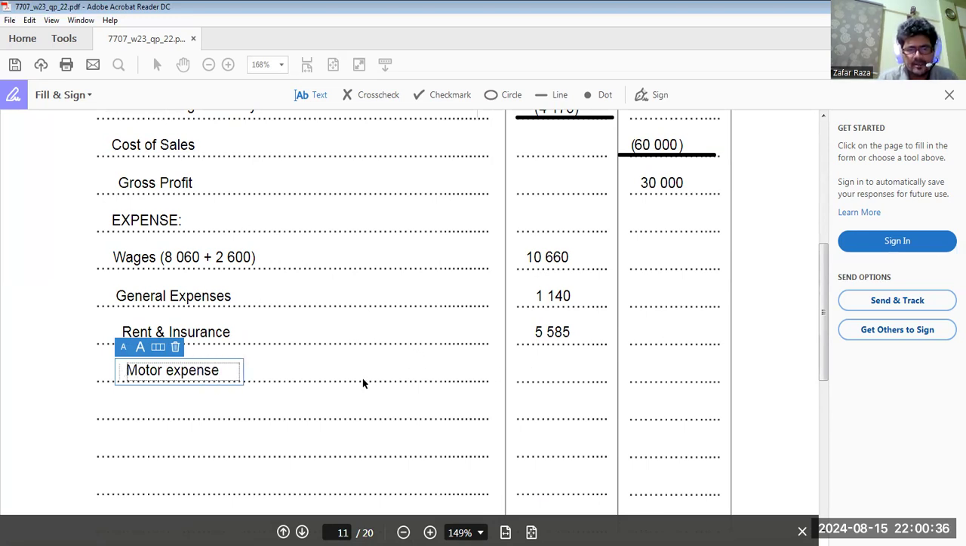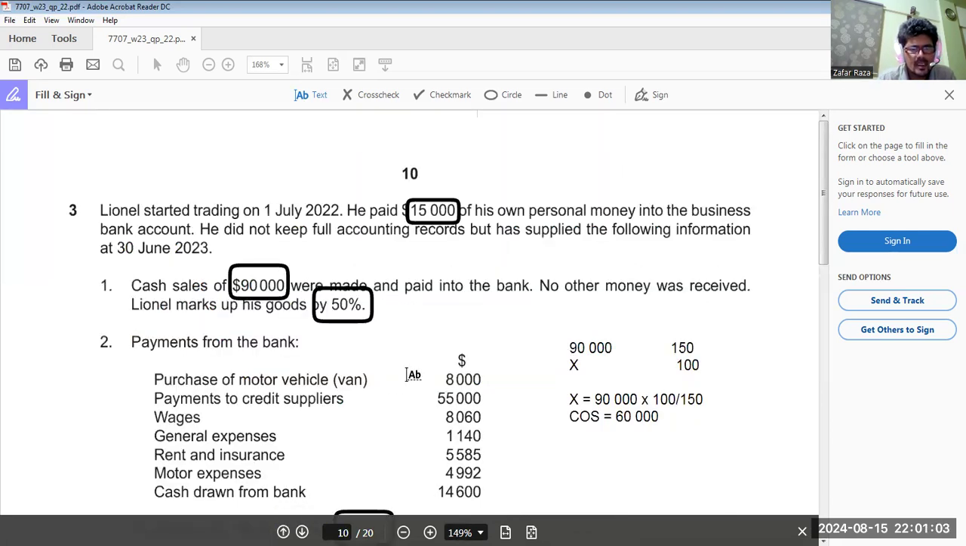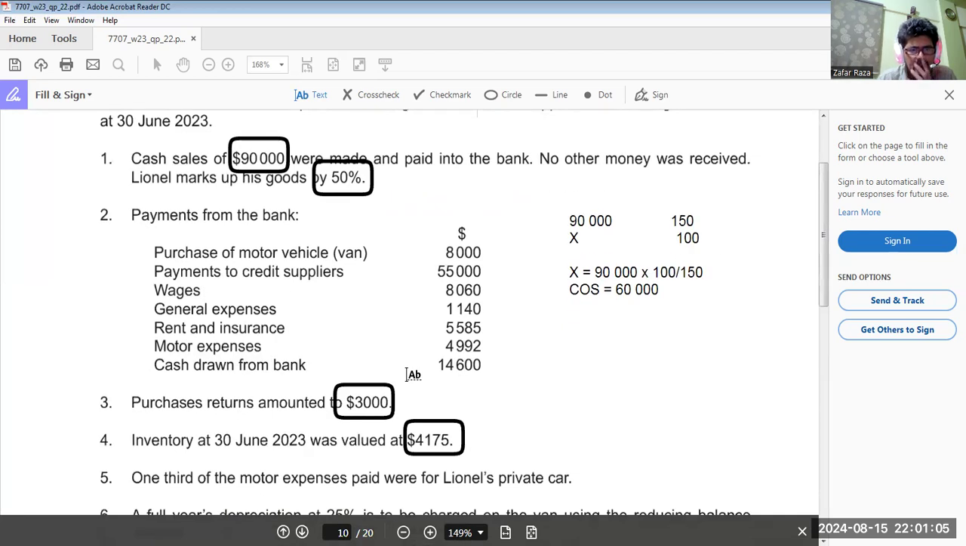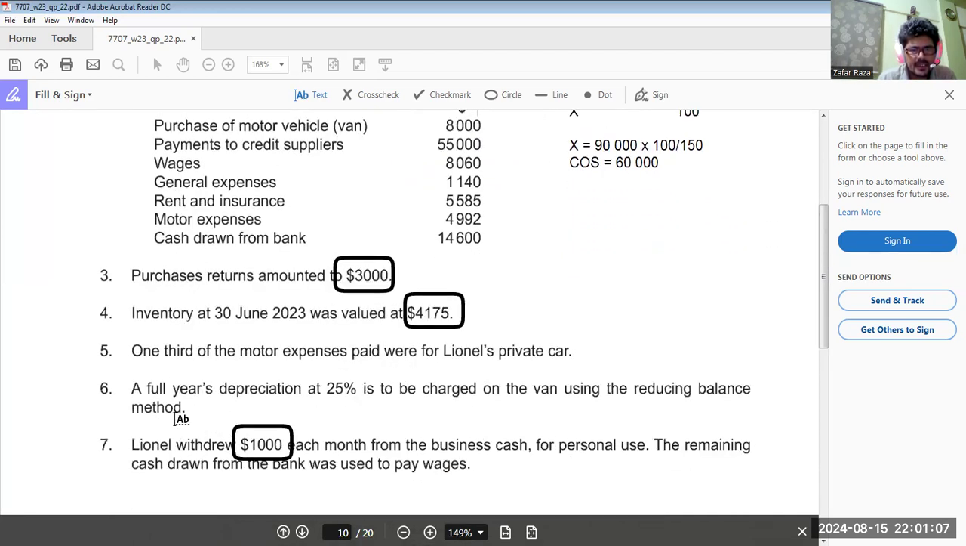Motor expense right here, 4,992 multiplied by 2/3. That would make it how much? 3,328. Okay. Now next, we have done all the expenses. I think this one is left.